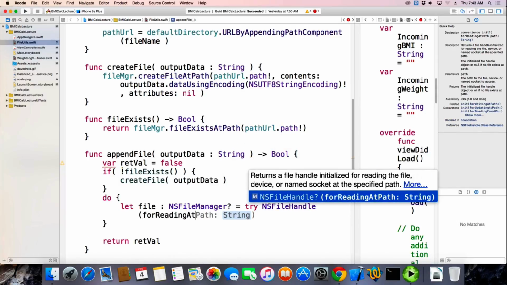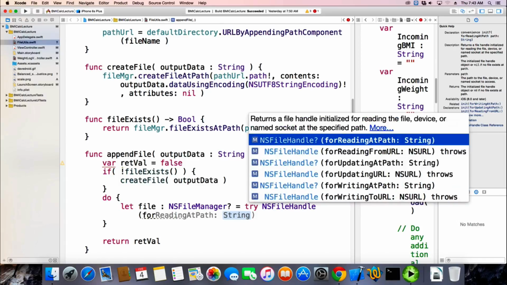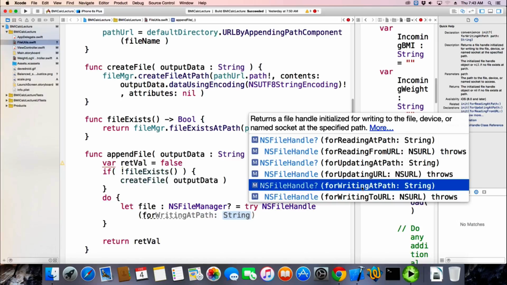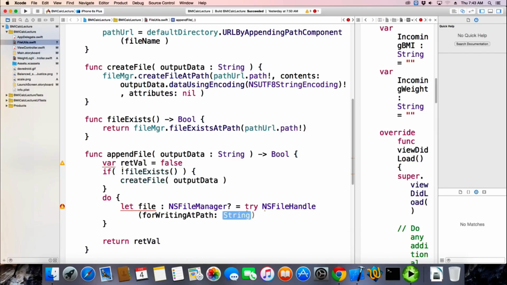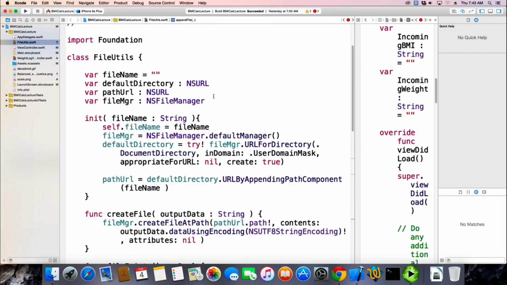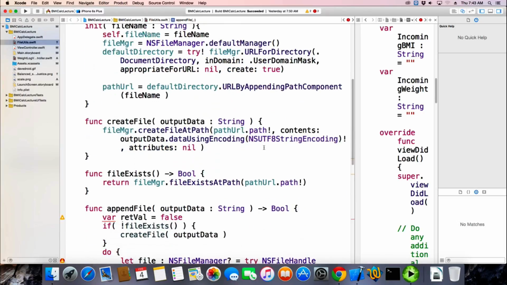So we're going to open this for reading, and if you look at it, there's a few. I can open it for reading, for updating, for, why am I doing reading? I'm not doing reading. Updating, writing at path, writing to URL. And so we want to do a writing at path. And the path that we have is stored in our object as a path URL now instead of a path name. Because we're on the iPhone device, everything works with URLs instead.